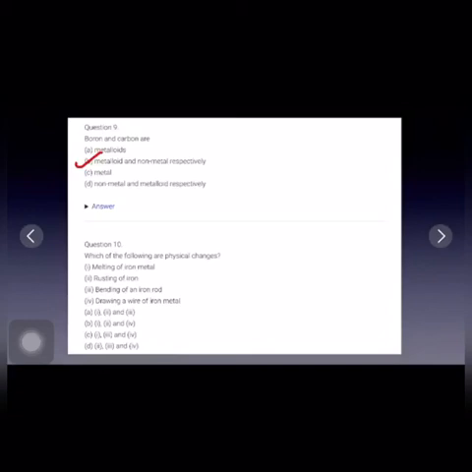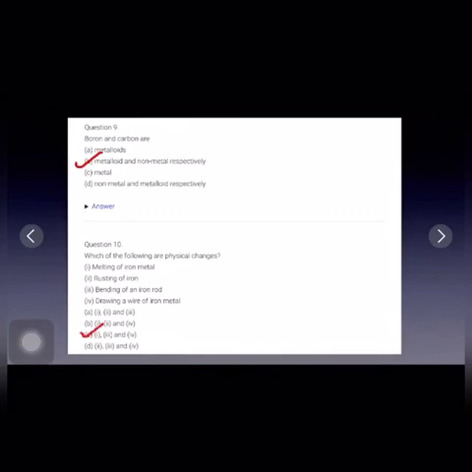Last question is: which of the following are physical changes? Melting of iron metal, rusting of iron, bending of an iron rod, and drawing a wire of iron metal. So out of these four, first is a physical change, melting of iron metal. Second is not a physical change, rusting of iron is a chemical change. Third is also a physical change, bending of an iron rod. And fourth is also a physical change, drawing a wire of iron metal. So C is the correct answer. First, third and fourth are physical changes.